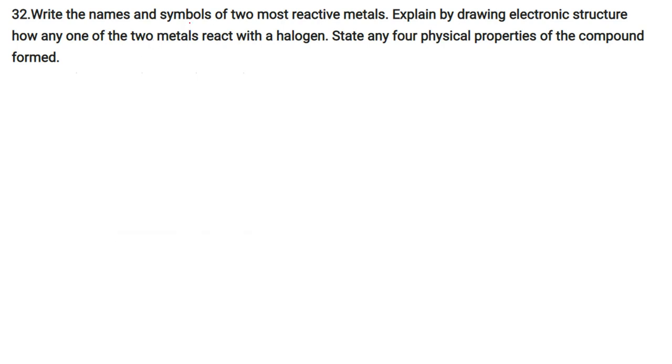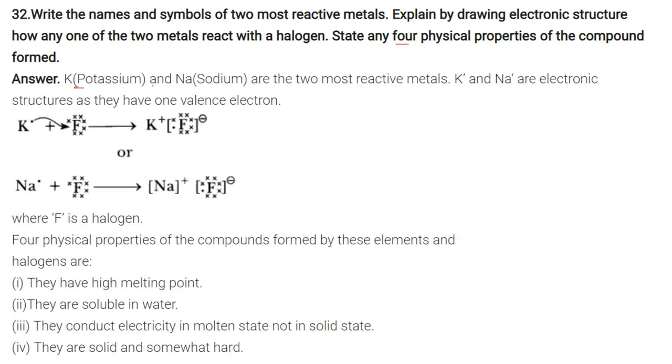Write the names and symbols of the two most reactive metals and explain by drawing the electronic structure how any one of the two metals reacts with a halogen. State any four physical properties of the compound formed. So potassium and sodium are the two most reactive metals, K and Na. The electronic structure is like that.